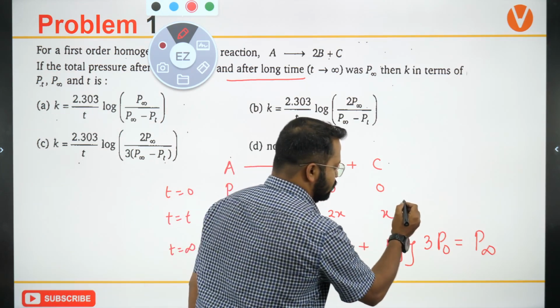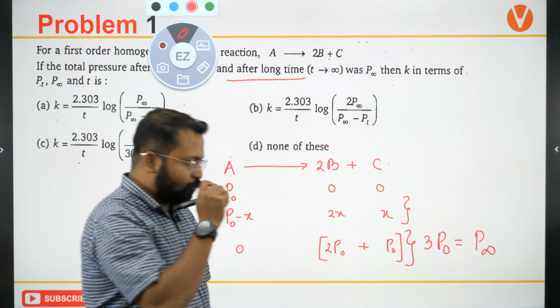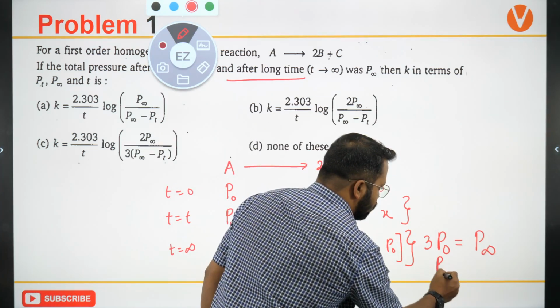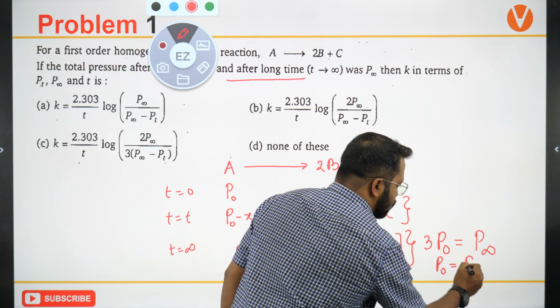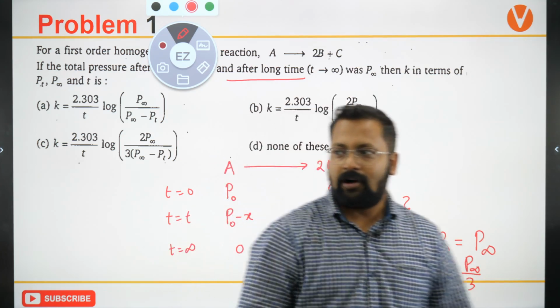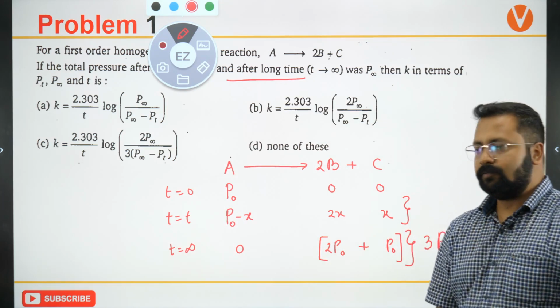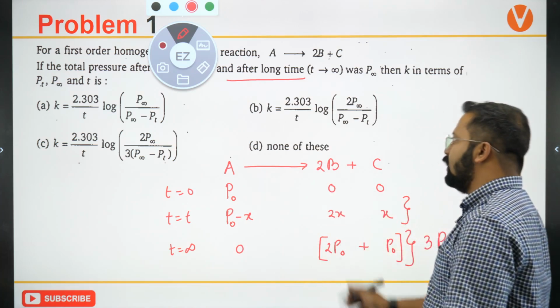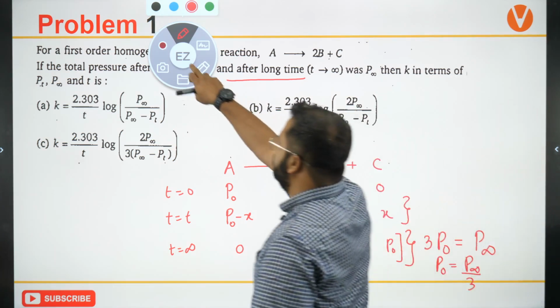Okay, so 3 P naught can be written as equal to P infinity, or P naught will become P infinity upon 3. Now, what would be the pressure after a certain time?